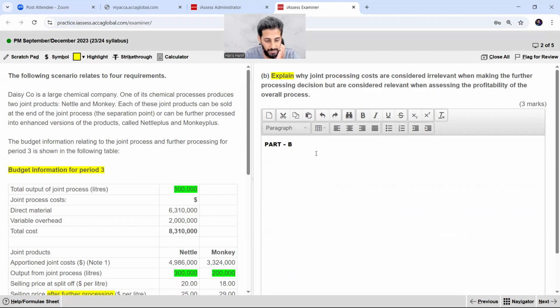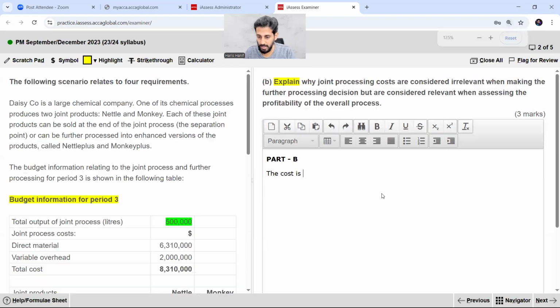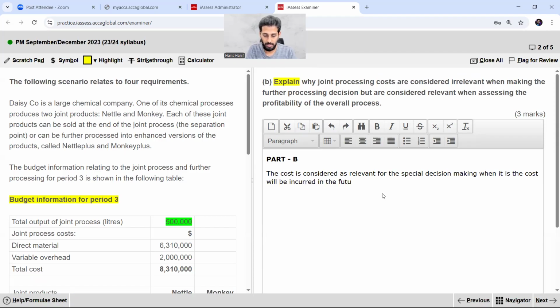So what is basically the explanation? The cost is considered as relevant for the special decision making when the cost will be incurred in the future, comma, should be cash flow and should be incremental cost, means cost above the normal, above the existing level of production.